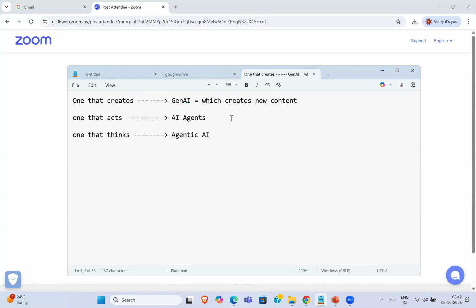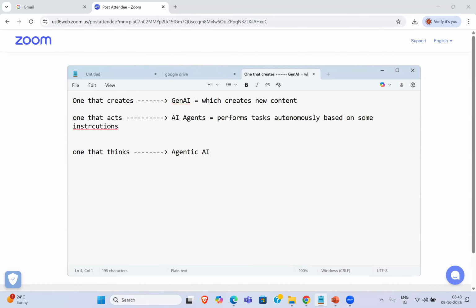AI agents perform tasks autonomously, based on instructions. And agentic AI is a system of AI agents that work together to execute or complete a particular task.